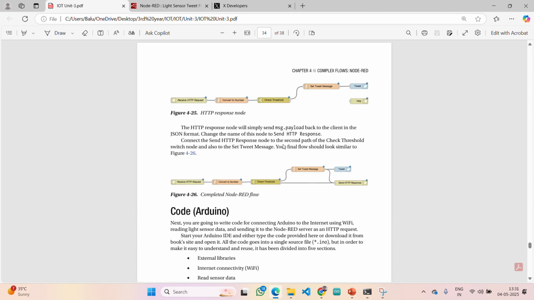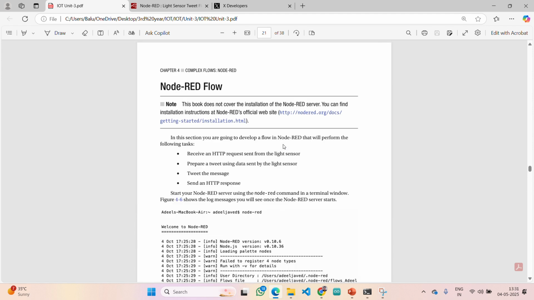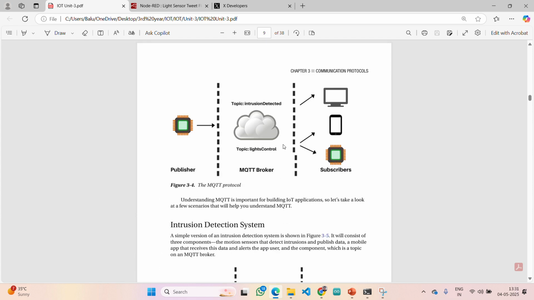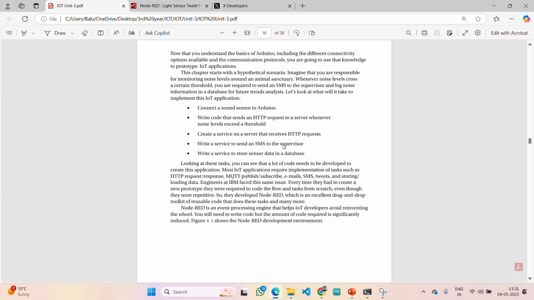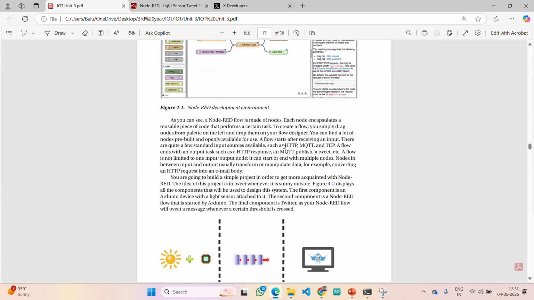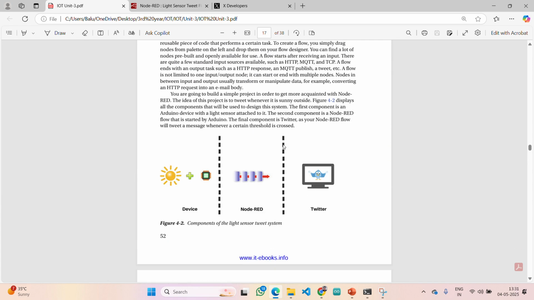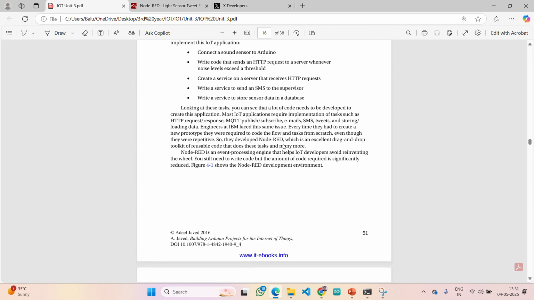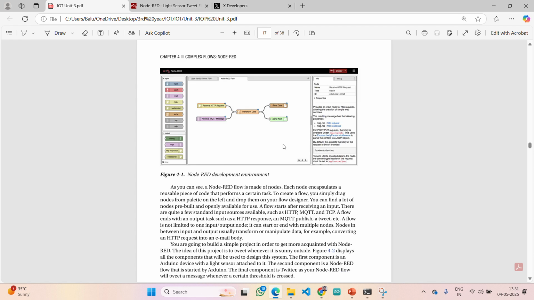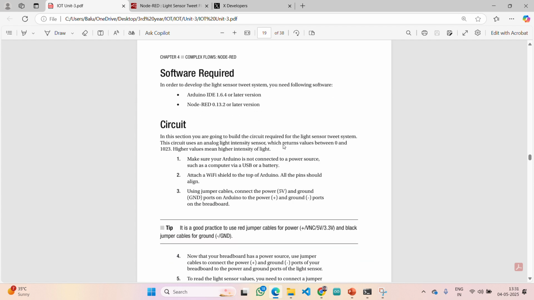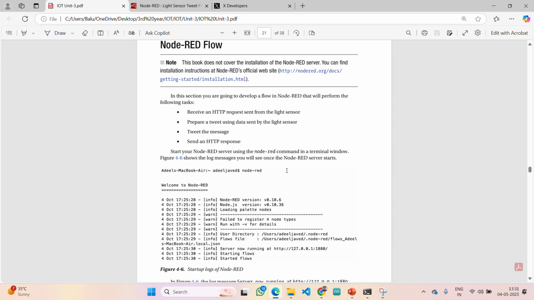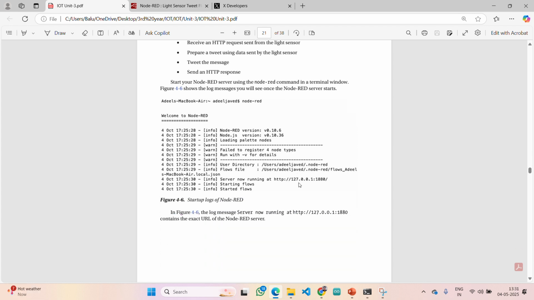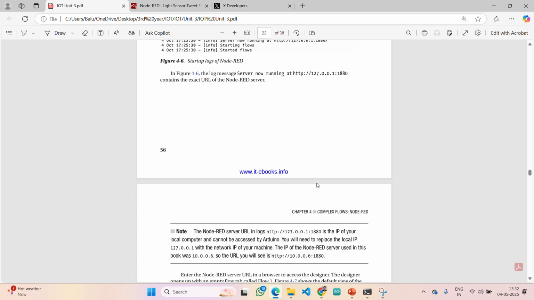Regarding 10.0.0.6, one thing I want to say: while starting the concept of Node-RED, I have explained the reason why we are considering that value. Node-RED will run at 127.0.0.1 only.